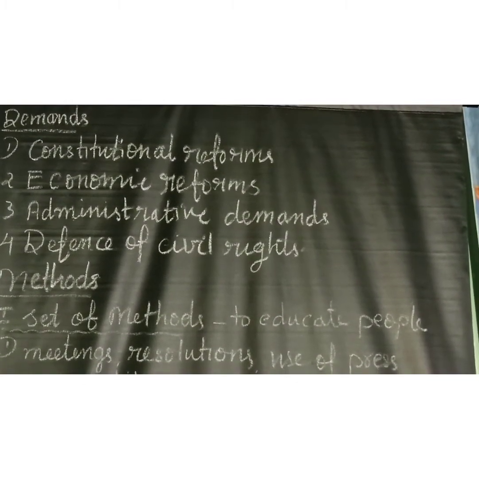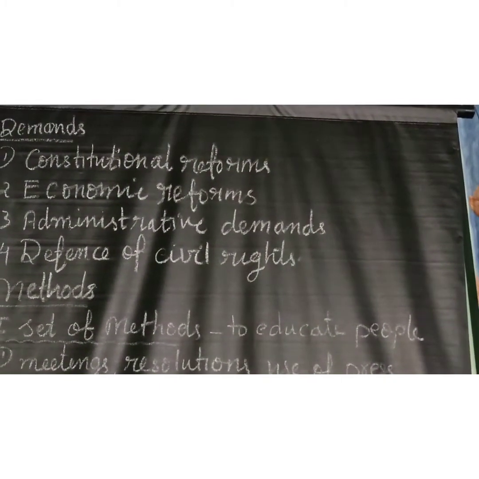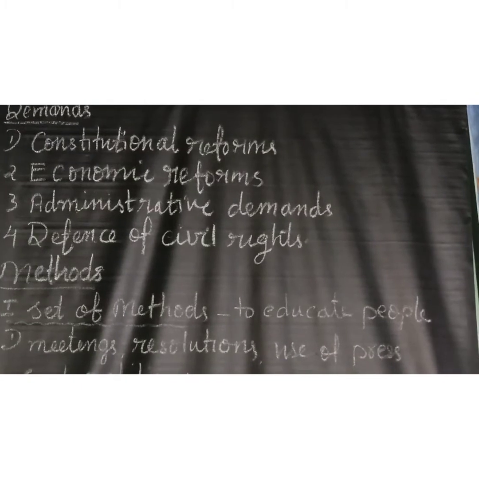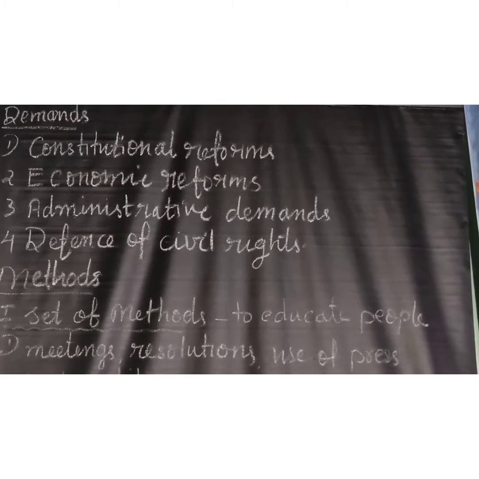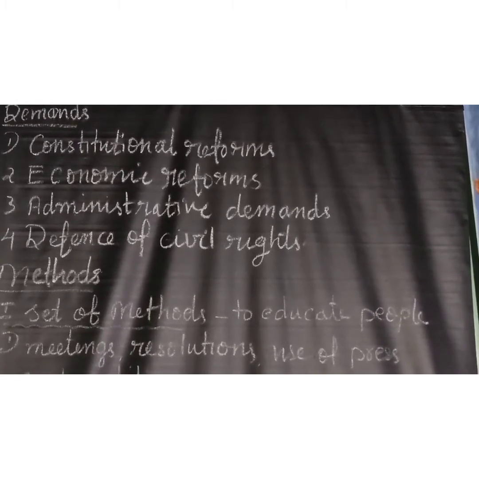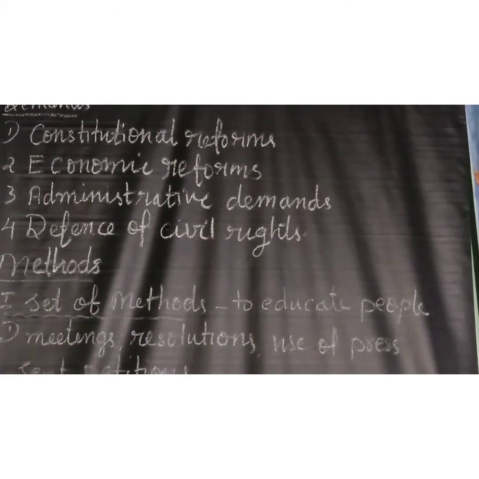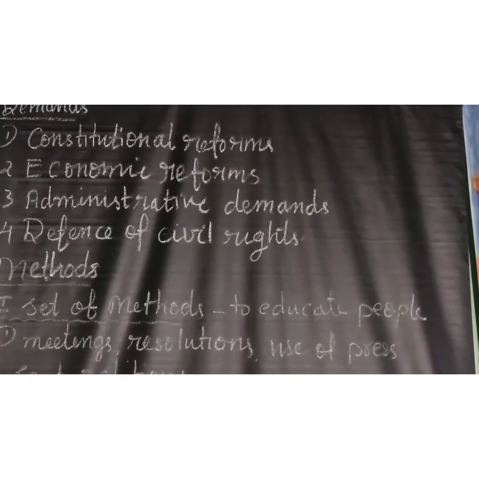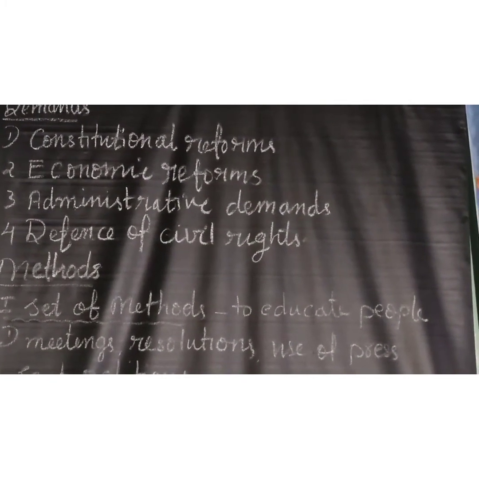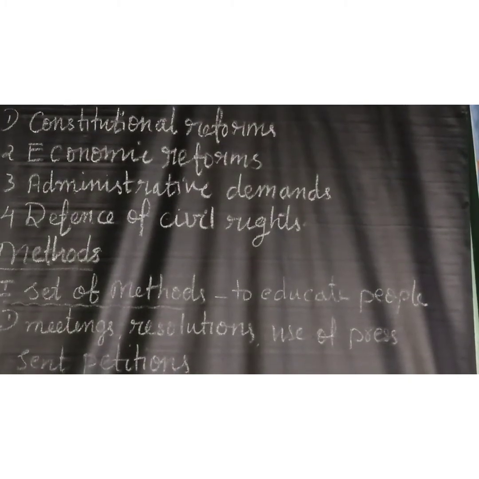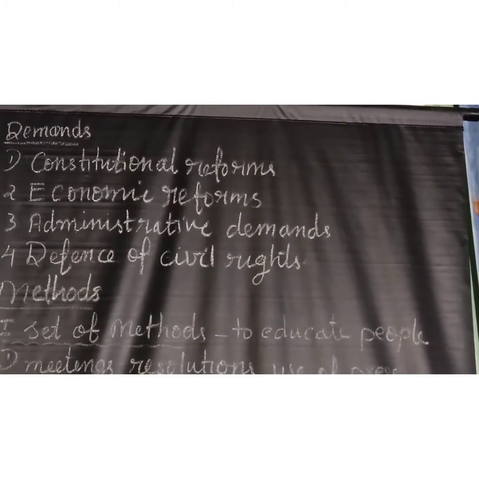Thirdly, increase the membership of Indians. For that, they raised the slogan, no taxation without representation. That means Indian membership should increase, and then only they will pay the tax. If they get membership in the administrative or legislative council, then they will pay the tax. If there is no membership, they are not ready to pay the tax. That is the meaning of no taxation without representation. Fourth point, self-government. Within the empire itself, they wanted to establish self-government. That is the administrative constitutional reform.